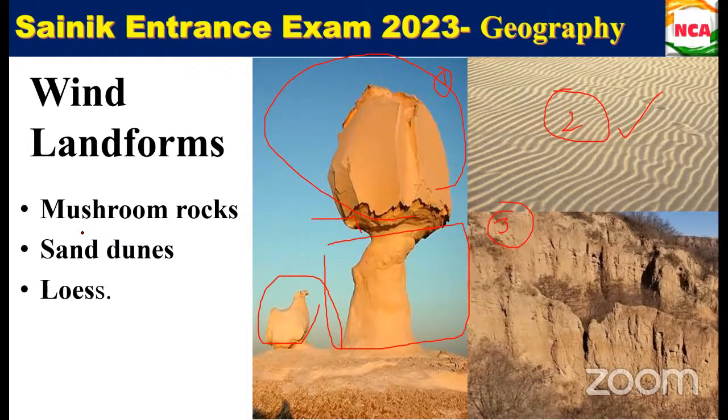In the case of a glacier, we have seen moraine, glaciers carve. Then what we have seen: tributary, surf basin. In the case of wind landforms, we have mushroom rocks, sand dunes, loess, etc. Okay, is this clear now? Yes, that's it about the different landforms.